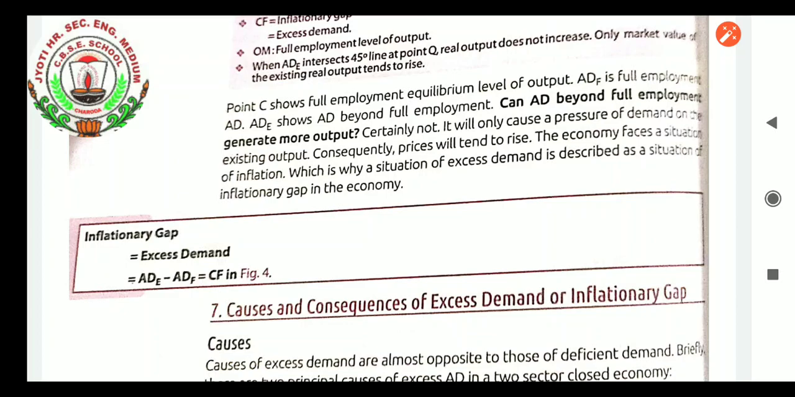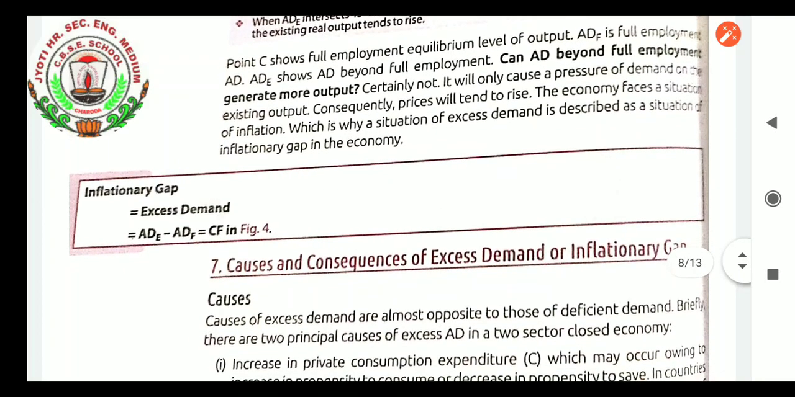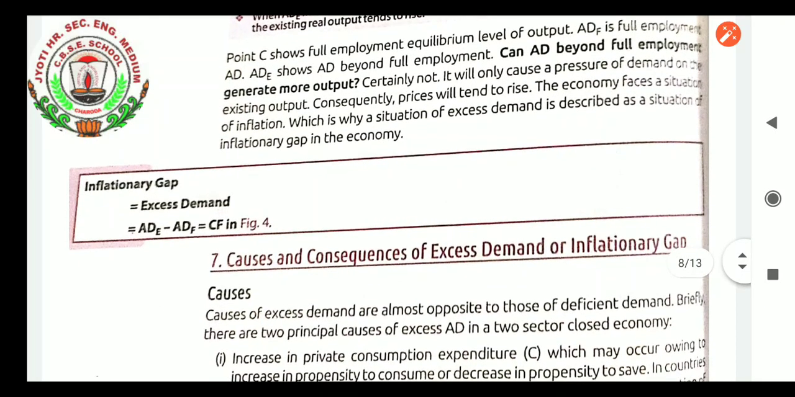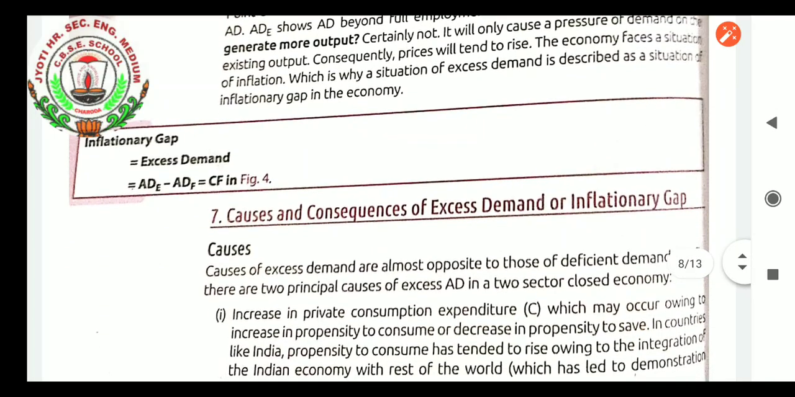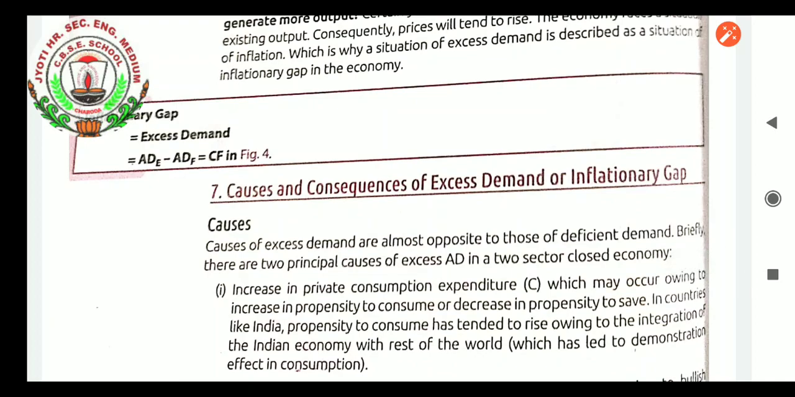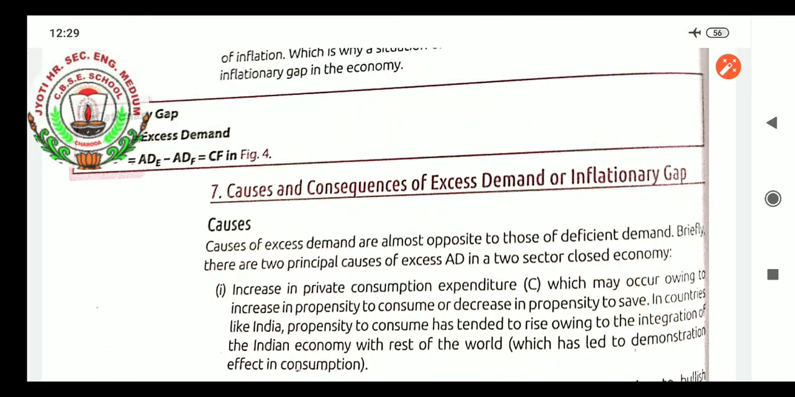So supply cannot be increased in parallel to aggregate demand, because supply needs resources and resources in the country are scarce. If we have to manage, then definitely we have to make alternative use of resources, but resources cannot be increased like our production capacity. So it cannot be possible. According to aggregate demand, aggregate supply cannot be increased. So that situation will give birth to inflationary gap. Excess demand in that situation will be aggregate demand E minus aggregate demand F equals CF.